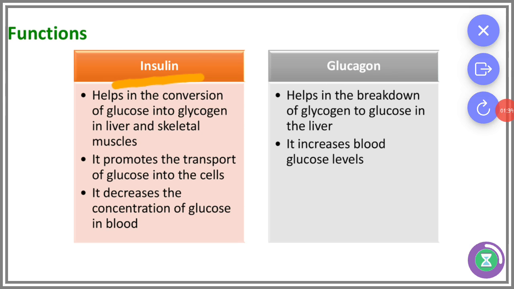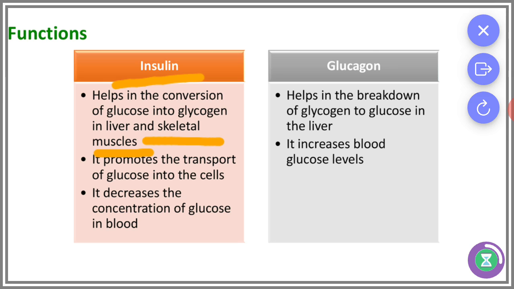First, insulin. It helps in the conversion of glucose into glycogen in the liver and skeletal muscles. After we eat food, our digestion starts. After digestion starts, excess glucose forms in our body and enters the blood. So the normal blood glucose level should be 80 to 120. But if it goes above 120, insulin is secreted, and the excess glucose is converted into glycogen and stored in the liver and skeletal muscles.